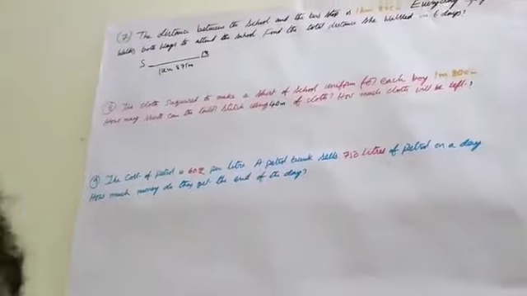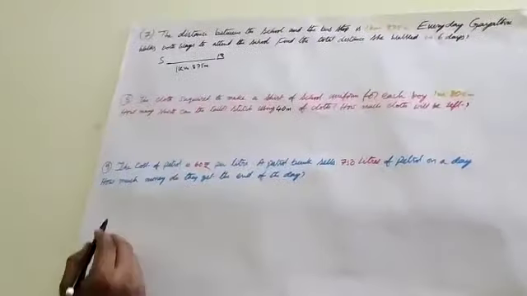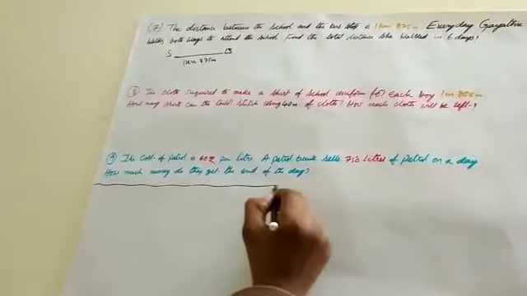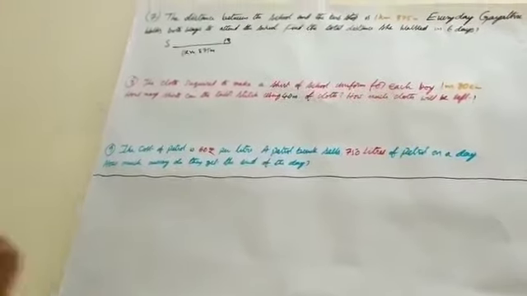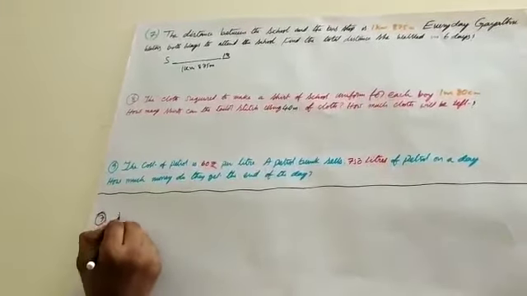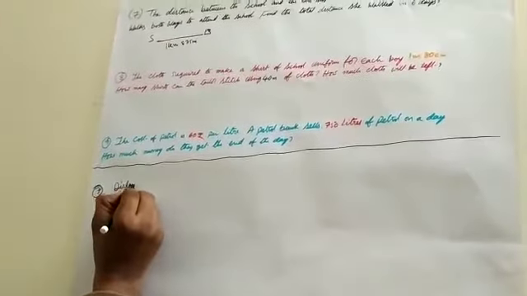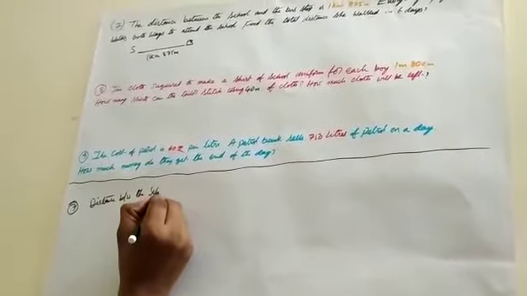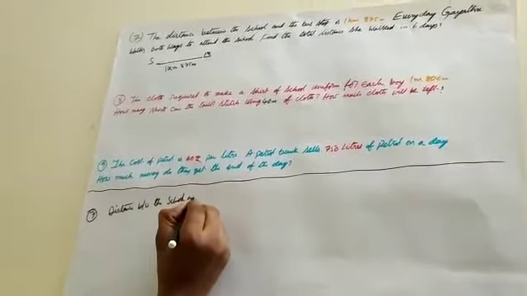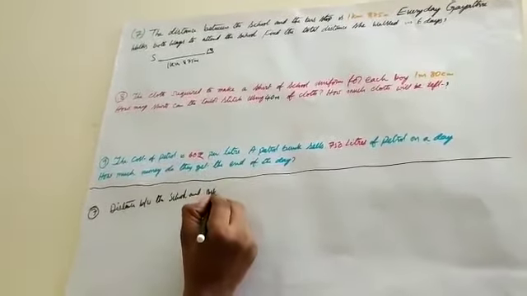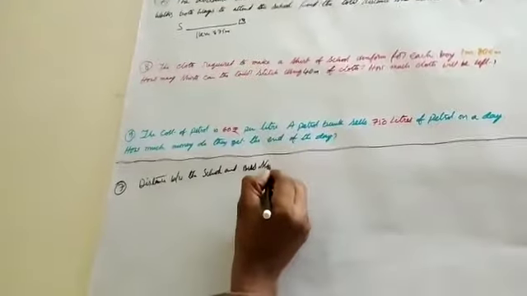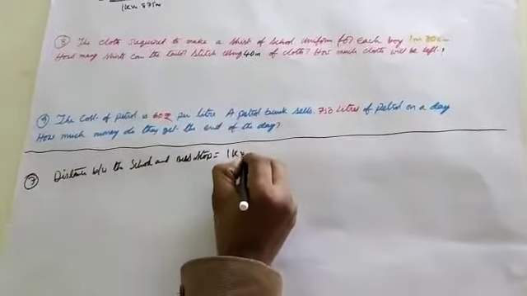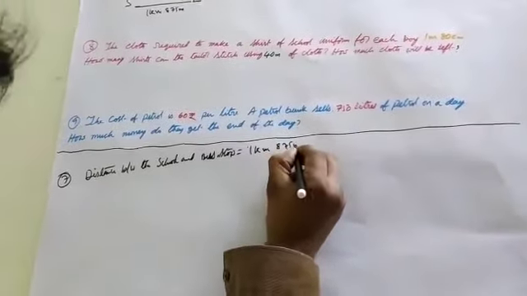The distance between the school and bus stop is equal to 1 kilometer 875 meters.